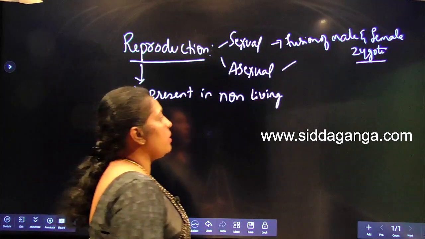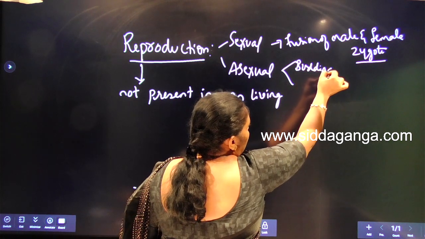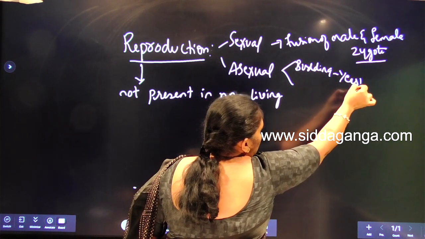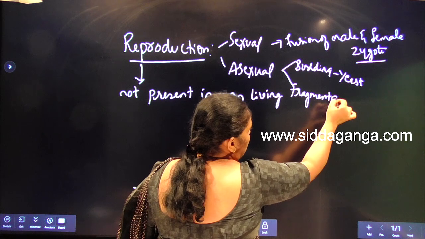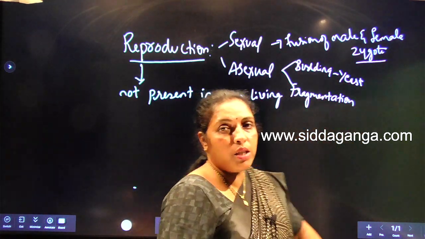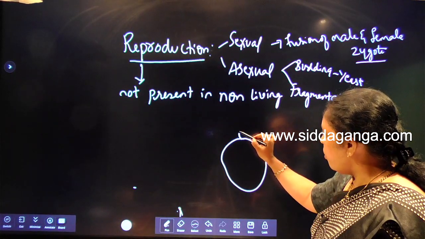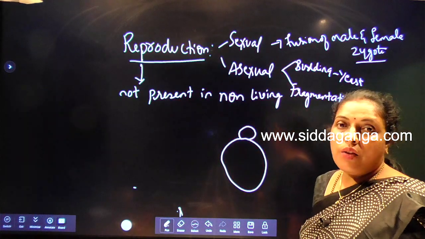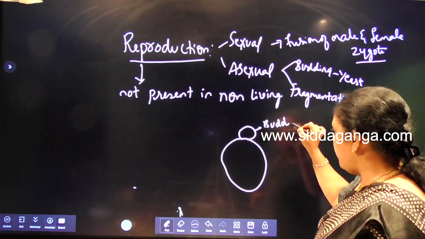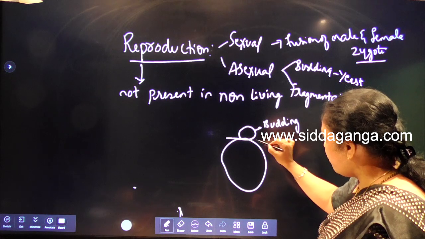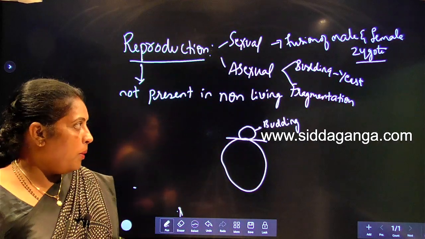Whereas in asexual methods of reproduction, budding we see in yeast, and fragmentation. If budding, say in yeast, means external growth from the surface of an organism, it is called external budding. After that, this bud detaches from the main organism and develops into a new individual. That process is called budding.